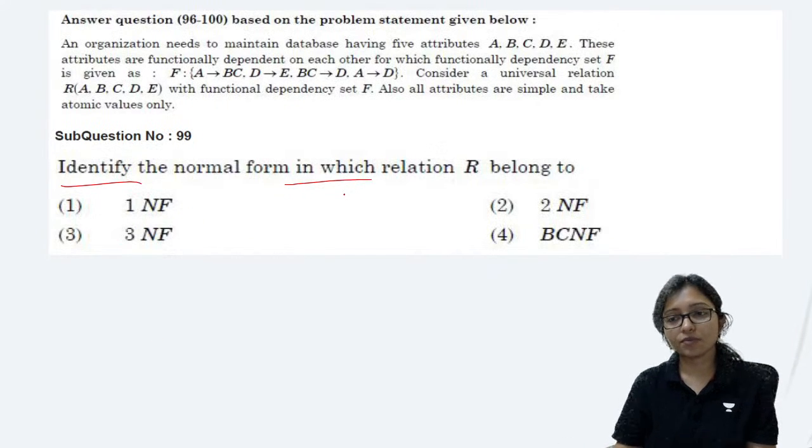Which one is the normal form here? It is in which normal form?